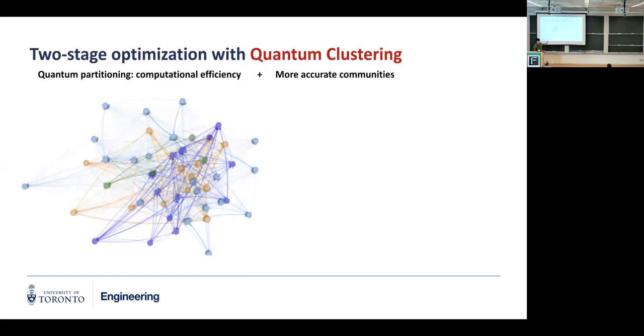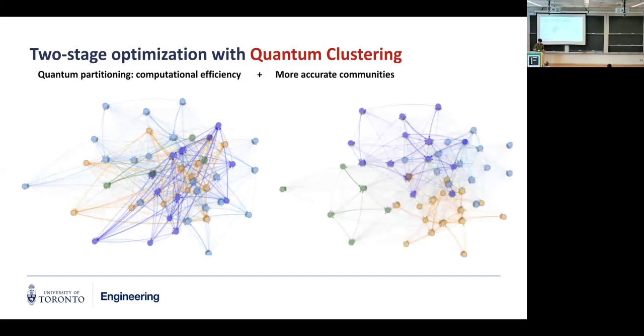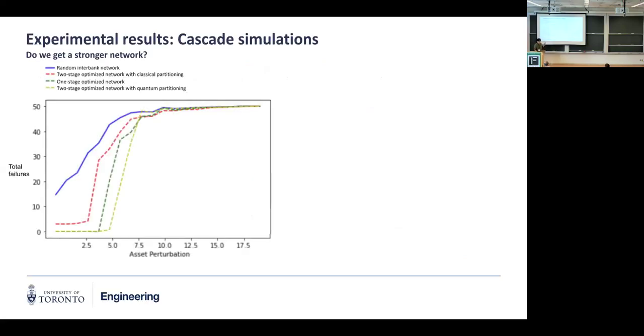For instance, this one is from a classical algorithm like Louvain, and here is the result with quantum annealing, which we can see is slightly more accurate. And here I'm going to show the results of the time comparison and also the cascade simulation comparison.